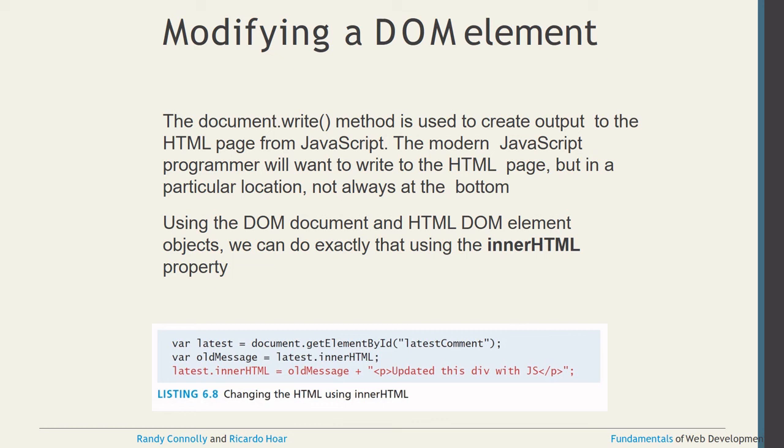So this value will change all the information inside the division, meaning this div is updated with JS, and that message will display inside that division. So inside one division, inside any HTML tag, if you want to change the value, we can do that using innerHTML.